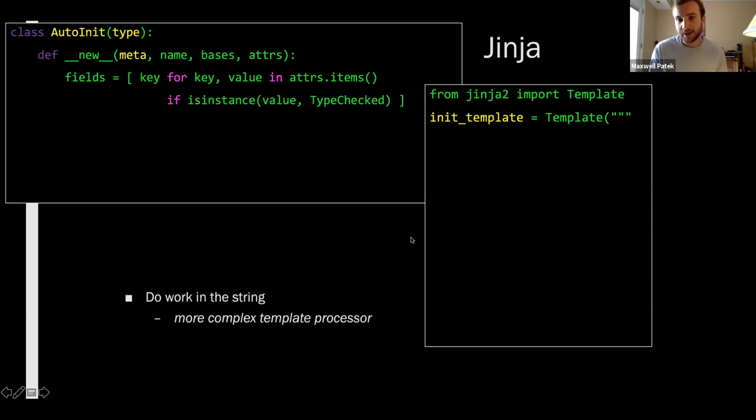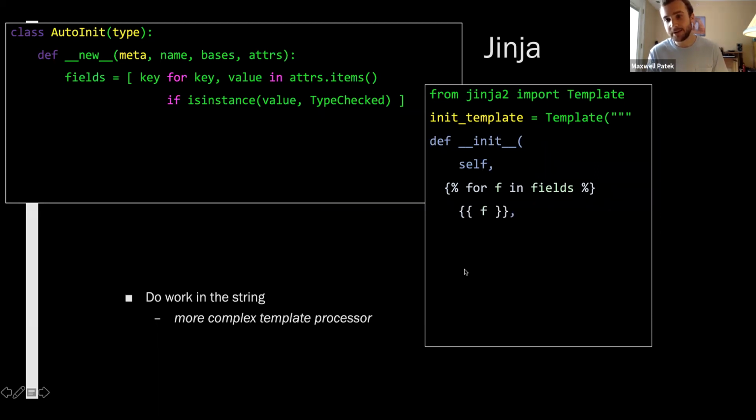We're going to make a template, and we're going to put in it def init, because that's how all init functions start, self, because we have to take in self. And then we're going to do this thing here. We were using curly brackets before to insert Python code that we wanted to evaluate and then insert into the string. Here we're doing something different. What is this? We're like writing a for loop inside the string. We're getting all the fields, and then we're going to use more curly brackets to evaluate that f as if it were Python code. And we're going to end the for loop, end the method header, and then write the body of the method.